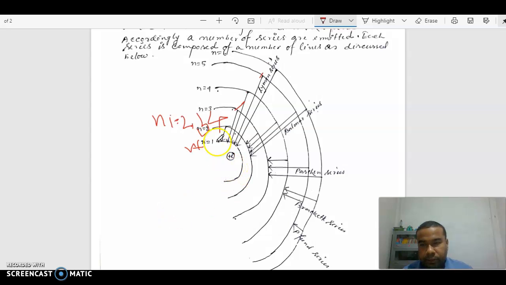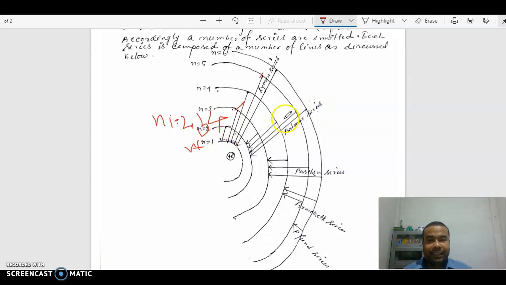Here, one more thing I want to say: the first line of Lyman series, the first line of Balmer series, the first line of Paschen series, the first line of Brackett series, the first line of Pfund series have the longer wavelength. The first transition of electron has the longer wavelength.